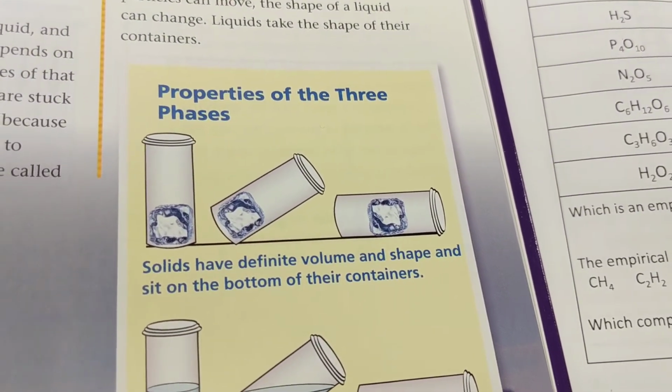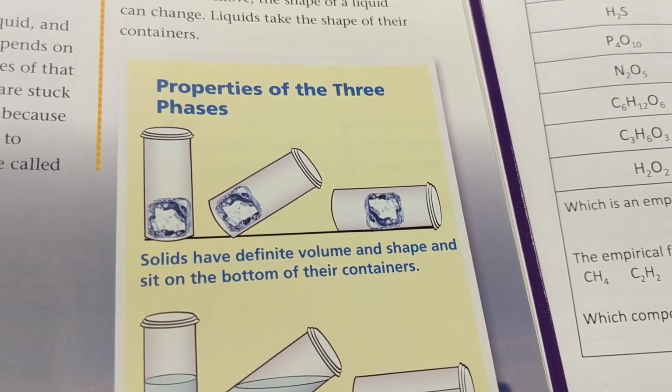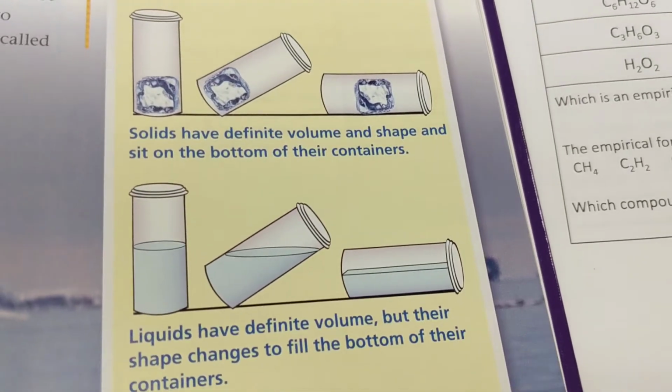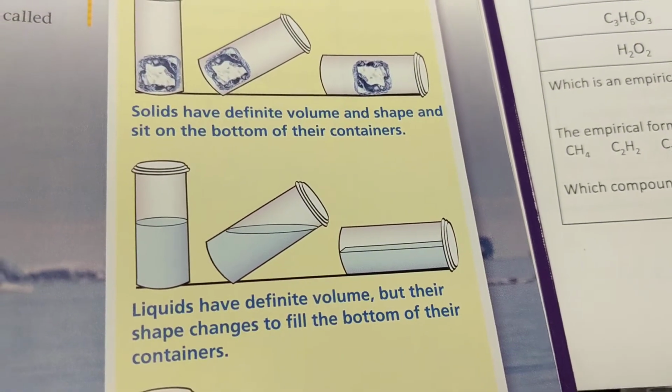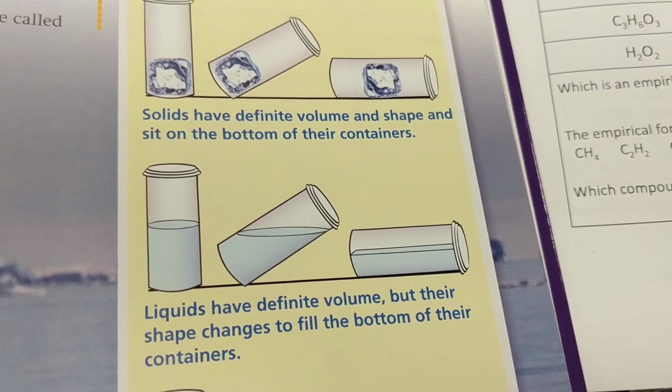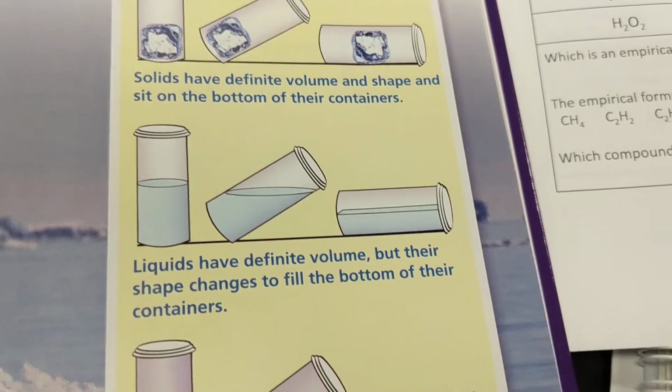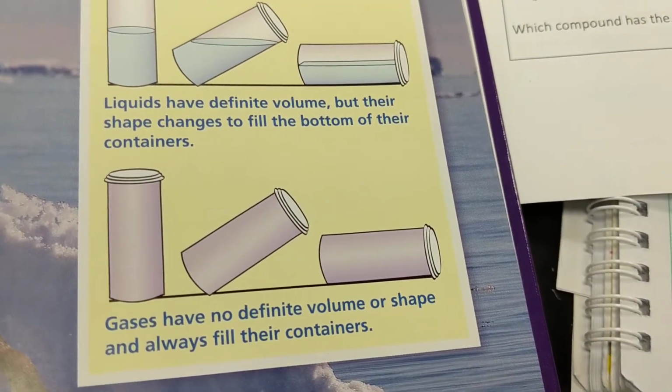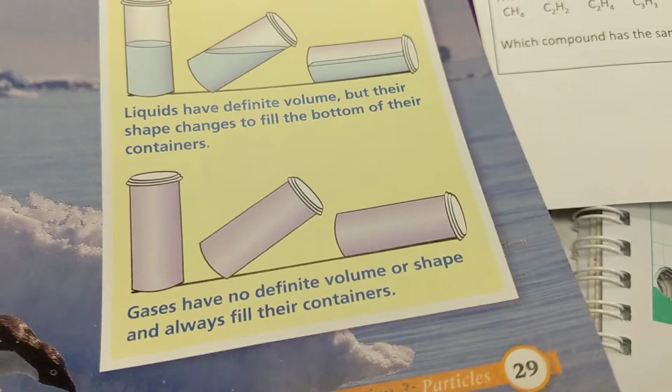So solids have a definite shape and volume, and they sit in the bottom of their container. Liquids have a definite volume, but their shape changes to fill the bottom of a container. And gases have no definite volume or shape and always fill their containers.